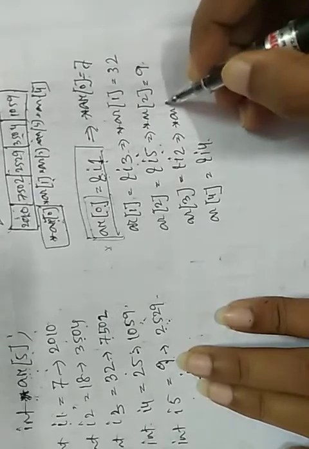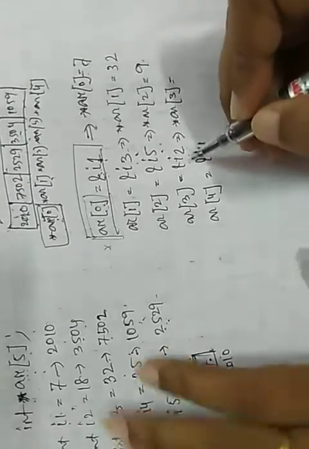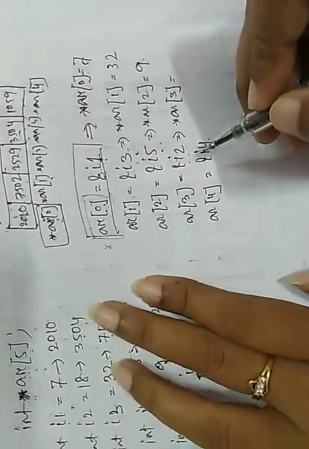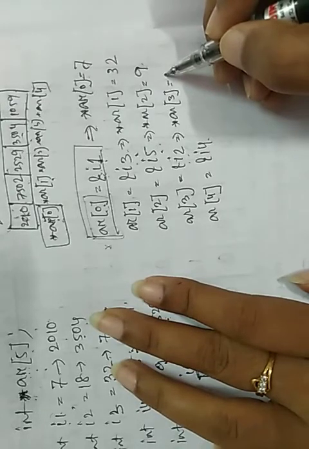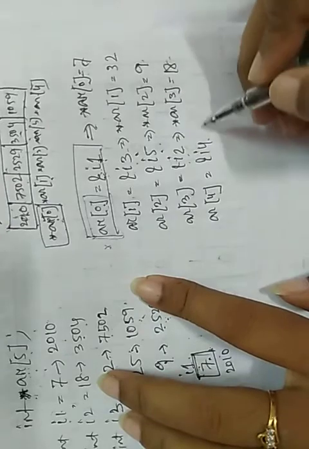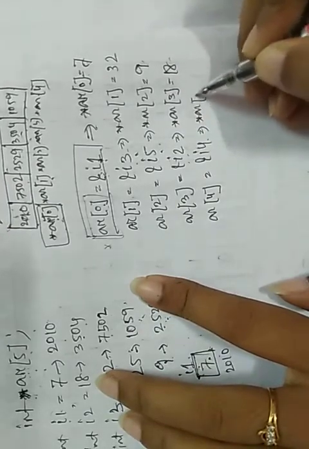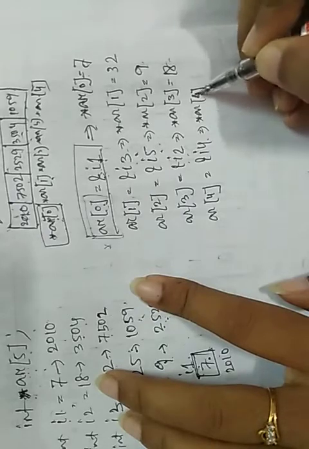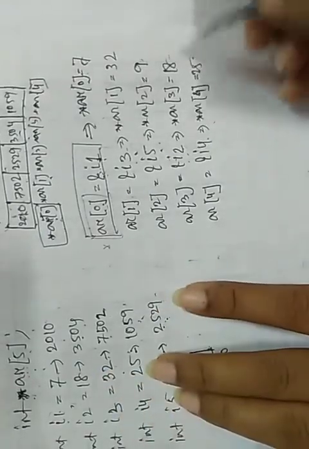Similarly, star AR[3] equals I2. I2 means 3504, so the value at 3504 means 18. Or star AR[4] equals I4. I4 means 25.